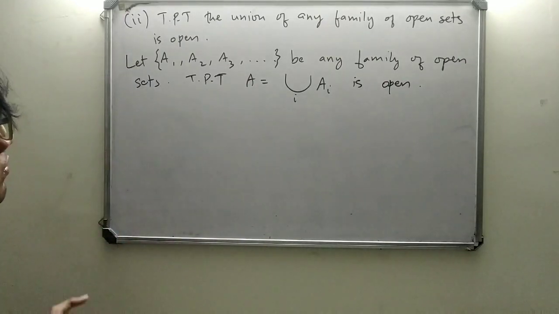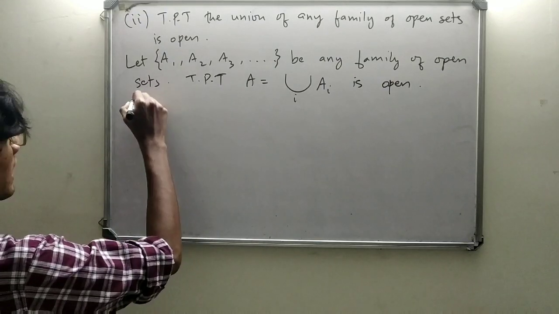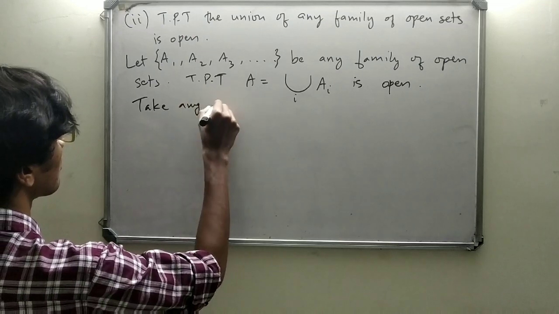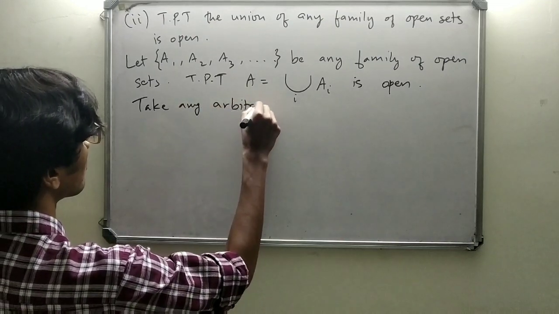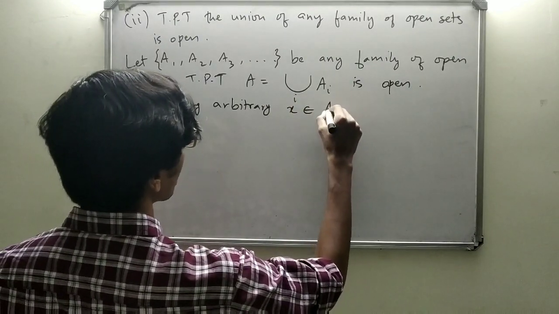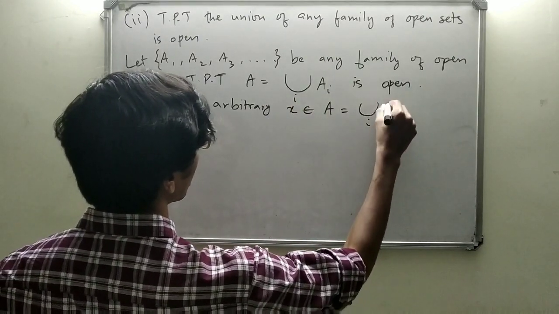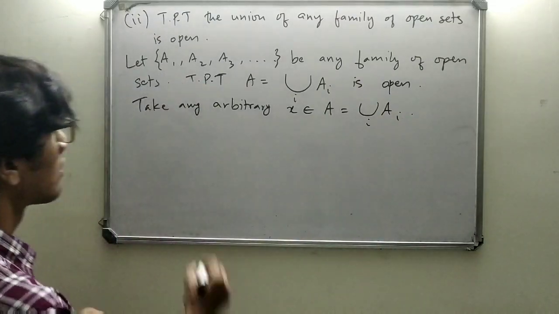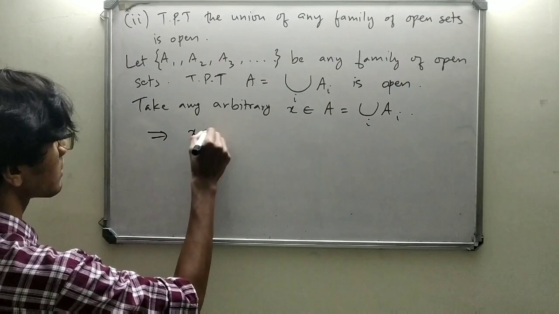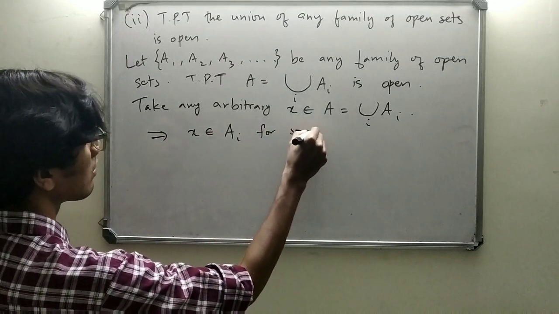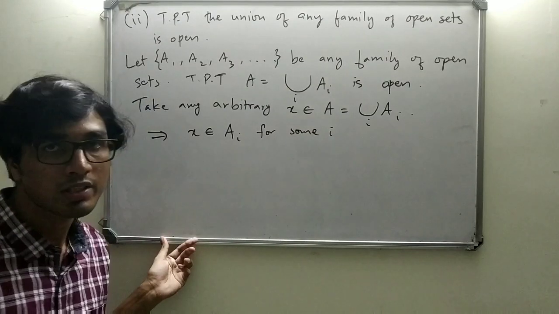So what do we do? We take any arbitrary point X, an element of A equals the union of Ai. If X is an element of the union of Ai, this implies X is an element of Ai for some i. I think it's clear.